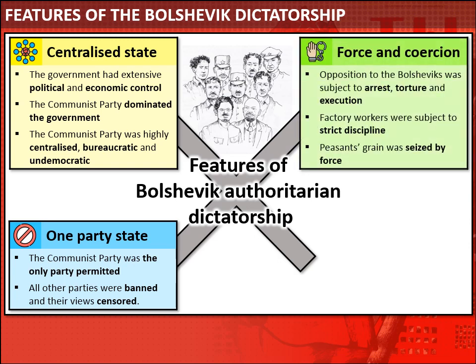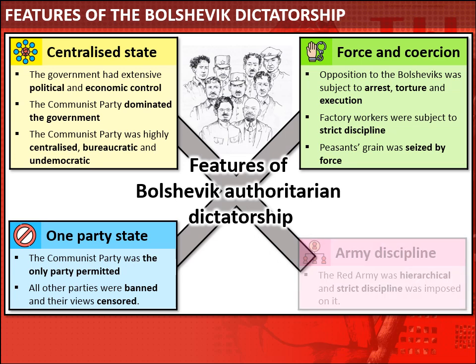The third aspect of this dictatorship is the use of force and coercion. We'll see that the Bolsheviks set up institutions which they use to arrest, torture and execute their opponents. They also subject workers and peasants to coercion. Factory workers are strictly disciplined in their factories, and the peasants' grain is taken by force.